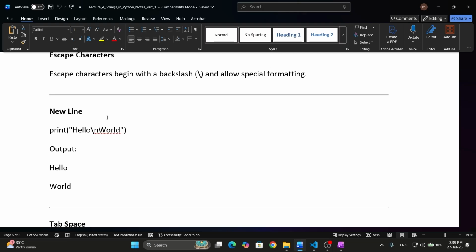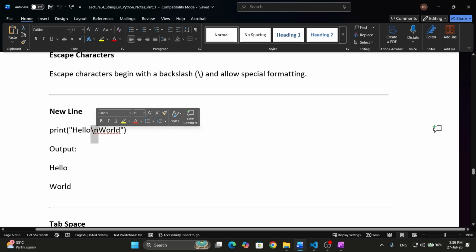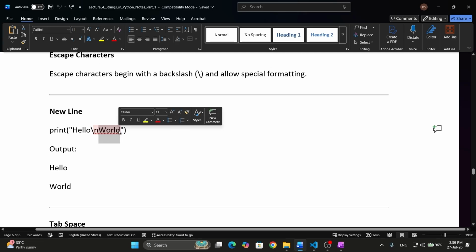So for writing in the next line or giving the space, you can use backslash t and backslash n. So backslash t and backslash n are the special characters for special formatting. They are known as escape characters. So what does backslash n mean? After hello, the control will come into the next line, the cursor will come into the next line, and then the word will be printed.